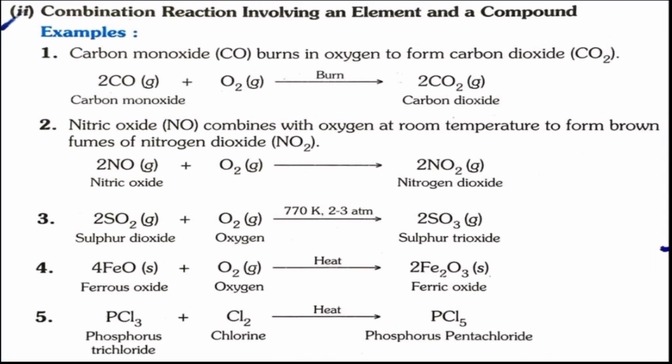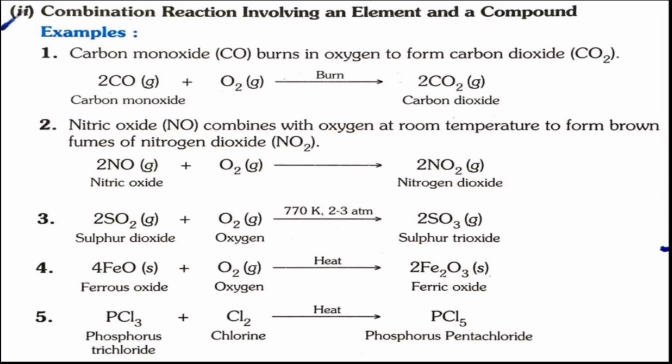Next we have some more examples of combination reactions involving element and compound. First one we have already discussed. Second one is nitric oxide combines with oxygen at room temperature to form brown fumes of nitrogen dioxide, NO2. And another example is SO2, a compound, on reacting with an element oxygen to form sulfur trioxide.